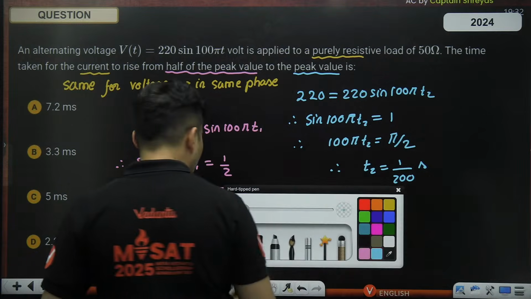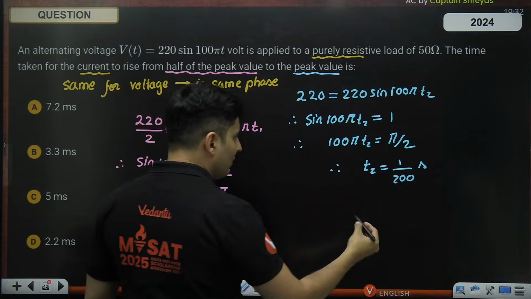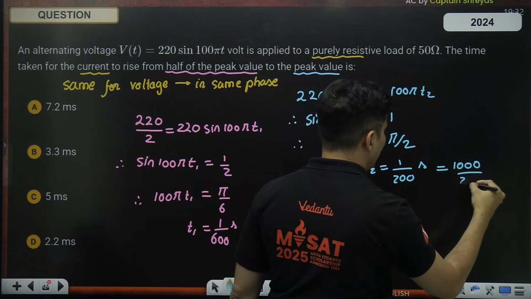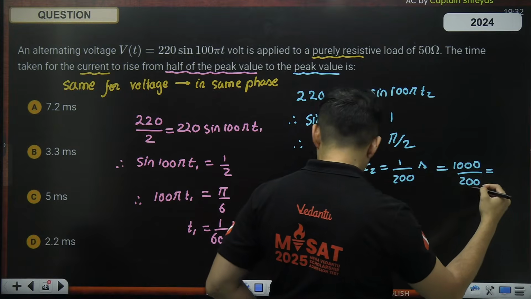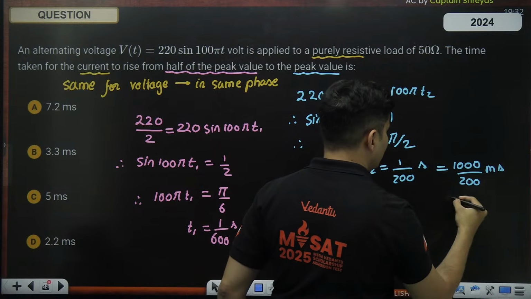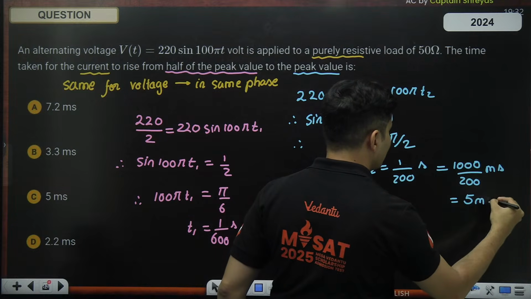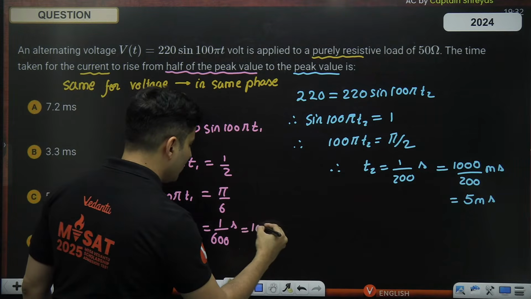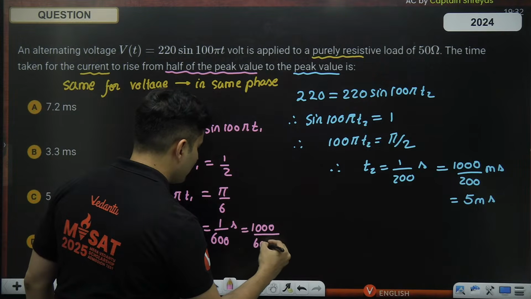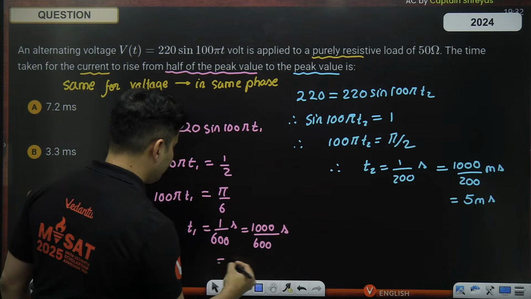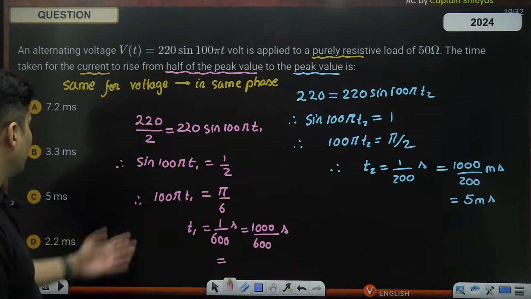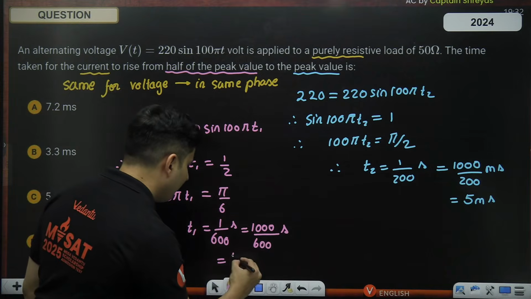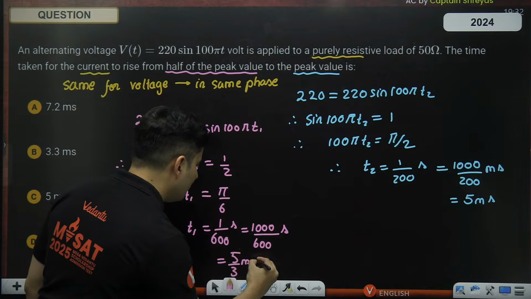So the question is the time interval. Even before going ahead, I can multiply this with 1000. So 1000 divided by 200 is in milliseconds, so that will be 5 milliseconds here. And if you multiply the 1 by 600 of a second again by 1000, the 0 cancels, 10 by 6, which is 5 by 3 of a millisecond.